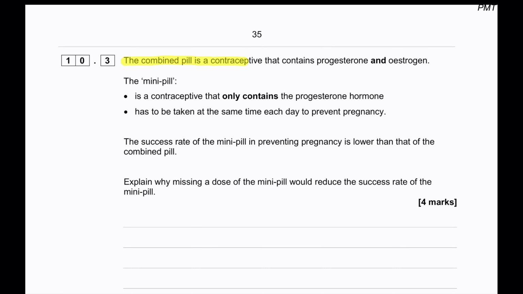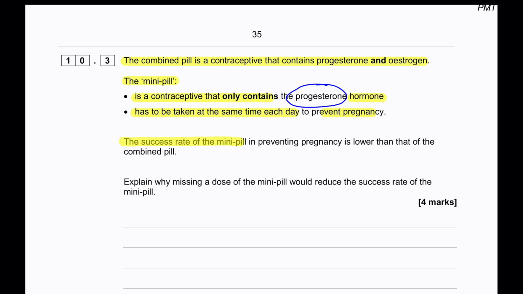The combined pill is a contraceptive that contains progesterone and estrogen. The mini pill is a contraceptive that only contains the progesterone hormone. It has to be taken at the same time each day to prevent pregnancy. So in order to understand the effect of this progesterone, we will have to understand the effect of FSH and LH properly. Let's see the question.